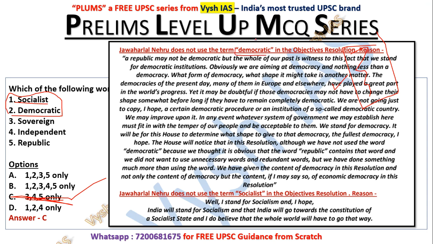So if you see, democratic is not used, socialist is not used. First I'll tell about socialist. Jawaharlal Nehru does not use the term socialist in the objective resolution. The reason, he told: well, I stand for socialism and I hope India will stand for socialism and that India will go towards the constitution of a socialistic state, and I do believe the whole world will have to go that way. Meaning he believes in all these things in future, but as of now, he doesn't want to put it in the objective resolution.